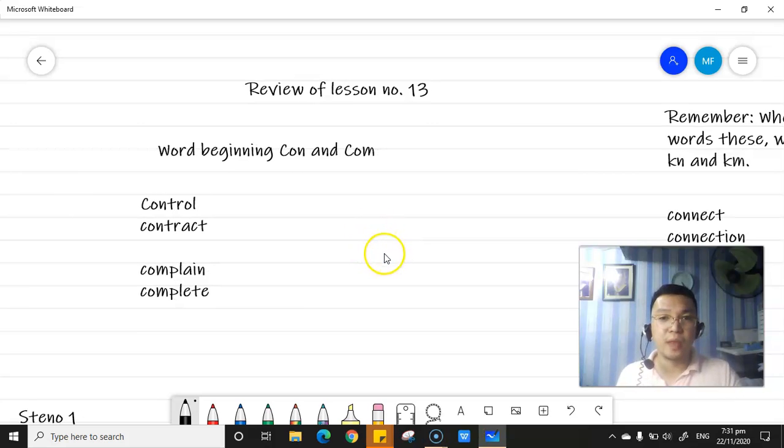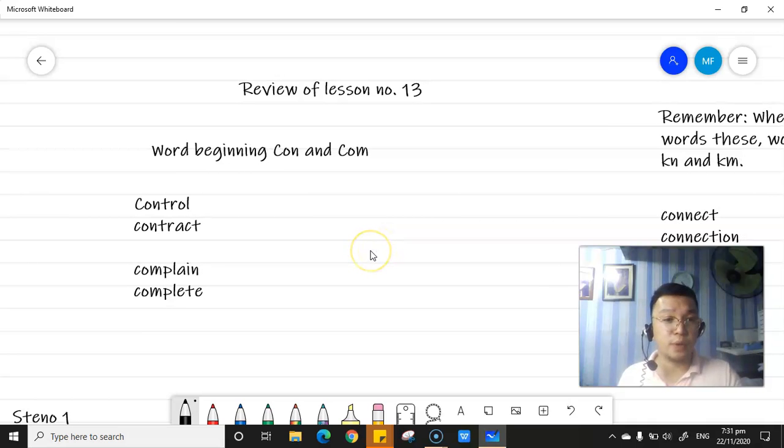So, moving on, let's start with the review of lesson number 13. It comprises the words beginning con and com, and then we have the words beginning re. We have principles in writing the words beginning con and com. A word beginning con and com is represented by a K symbol. Simple as this.